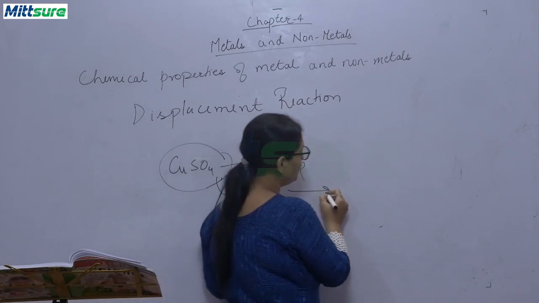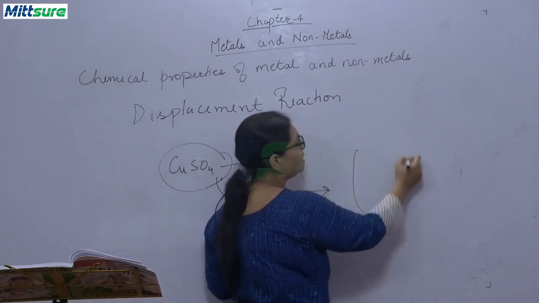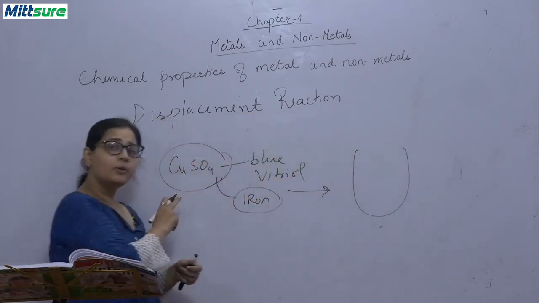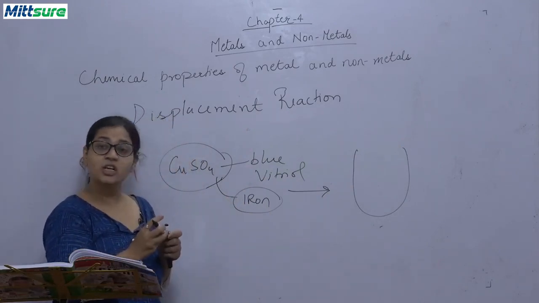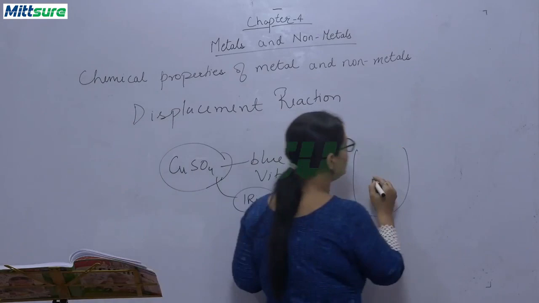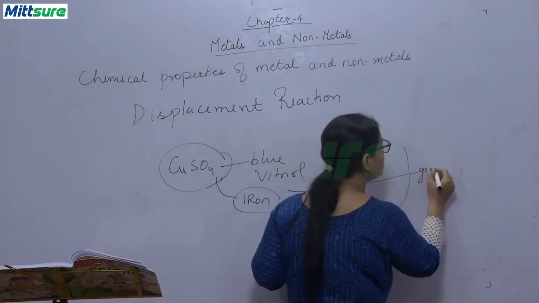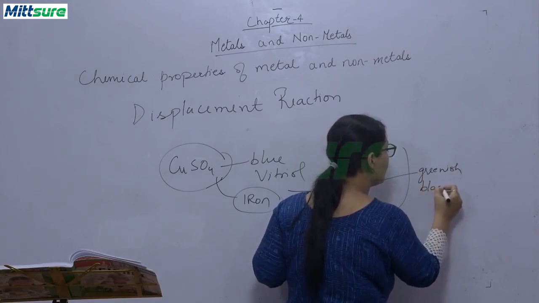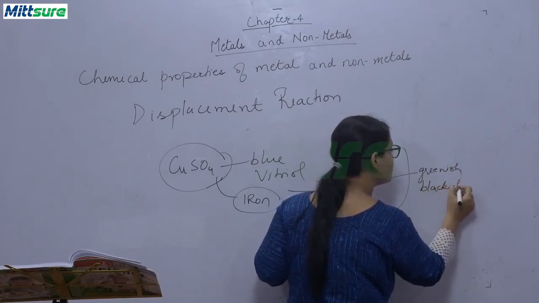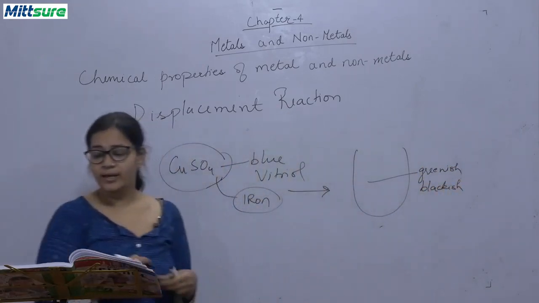After some time, you will see the color of the solution, because it is blue in color, it will change to a greenish, blackish color. What will it change into? It will change into a greenish, blackish color. You know why this happens?